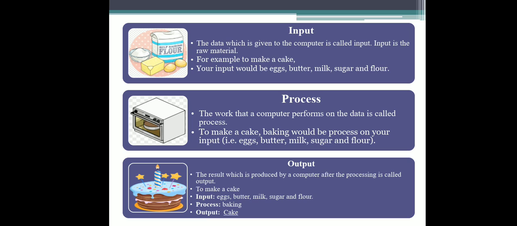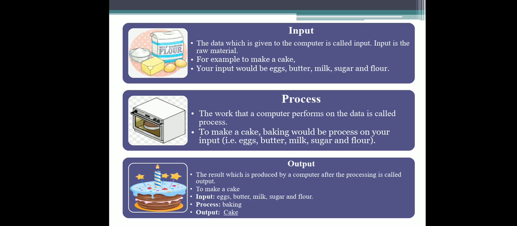Now we have three new terms: input, process and output. Input means when we give data to the computer, it is called input. Input is the raw material. If we give some data to the computer, it is called input.